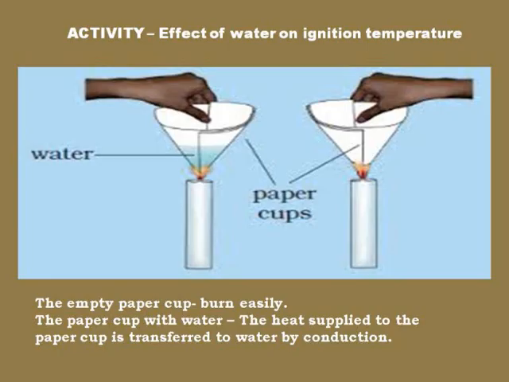Effect of water on ignition temperature. Make 2 paper cups by folding a sheet of paper. Pour about 50 ml of water in one of the cups. Heat both the cups separately with a candle flame. Now observe what happened. The empty paper cup catches fire. But what happens to the water present in the paper cup? We observe that the paper cup that contains water becomes heated up.